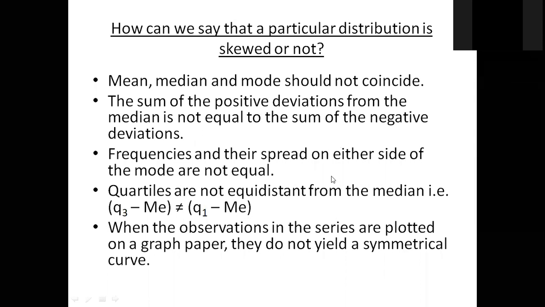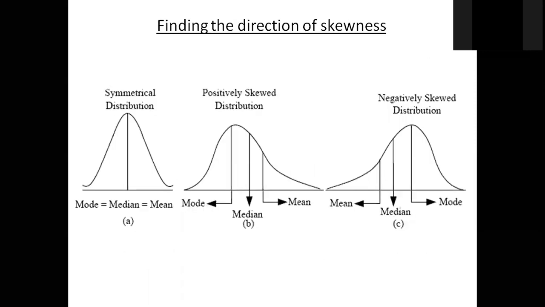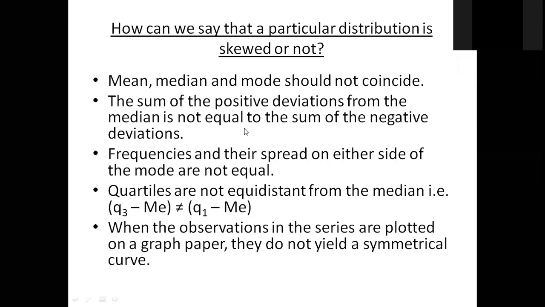Again, the frequencies and the spread on either side of the mode are not equal, like this. If that is the mode value for a particular case, the frequencies on the left side of this mode and the right side of this mode, the total frequency will not be the same. This is the calculation, so that we can find the analysis or the data calculation from the information that is given. You can calculate whether the data pattern is skewed or not.